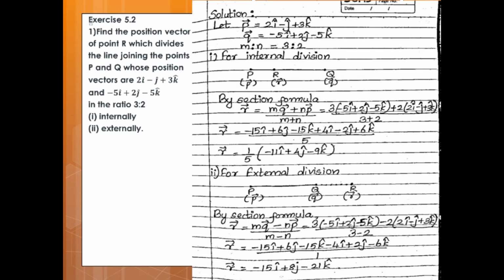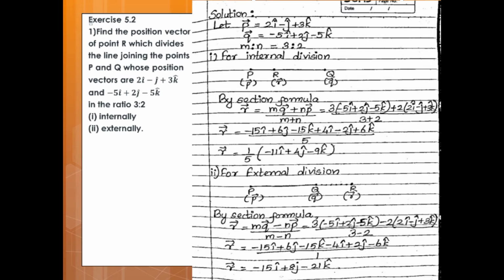Now we come here, exercise 5.2, first problem. Find the position vector of point R which divides the line joining the points P and Q, whose position vectors are 2i minus j plus 3k vector and minus 5i plus 2j minus 5k vector, in the ratio 3 is to 2. Now we have to find internally and externally. See, the position vectors P and Q are given. Then we have to find the position vector of R internally and externally.